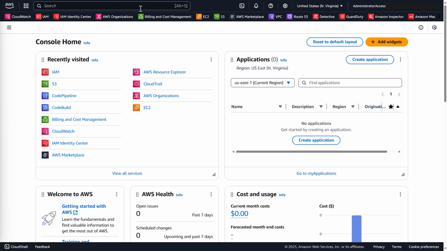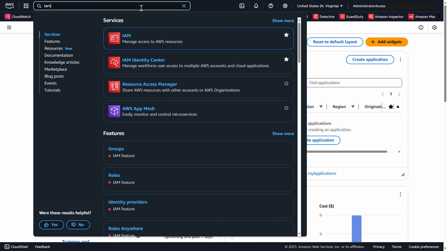So the first thing that I want you to do is go to the search bar when you're logged into an AWS account, and we're going to type IAM. Now you're going to see you have 2 different options. You have IAM, and that's what we're going to use for this. And then you also have IAM Identity Center. We're not going to use that in this particular lab, but just be aware those 2 different options do exist, and they have different use cases of why you would use one over the other. For this lab, again, we're going to use IAM because that's going to deal with user accounts in this specific AWS account. So go ahead and select IAM.